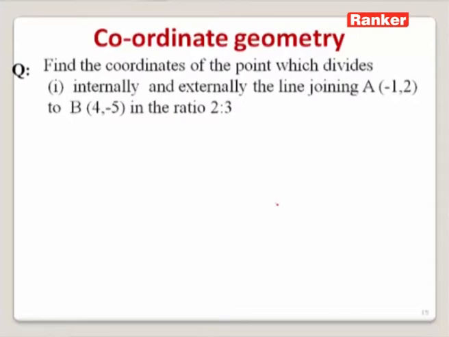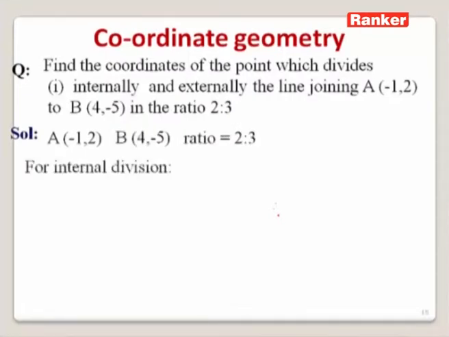Find the coordinates of the point which divides internally and externally the line joining A(minus 1, 2) and B(4, minus 5) in the ratio 2 is to 3. We are given 2 points, A is equal to (minus 1, 2) and B is equal to (4, minus 5), and the ratio m is to n is given as 2 is to 3. Therefore, we can use the internal section formula as well as the external section formula to find the coordinates of the point which is dividing the line segment AB internally as well as externally.